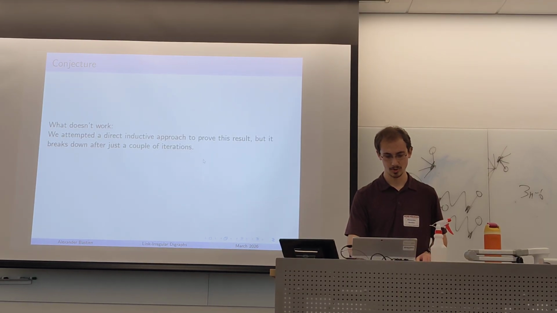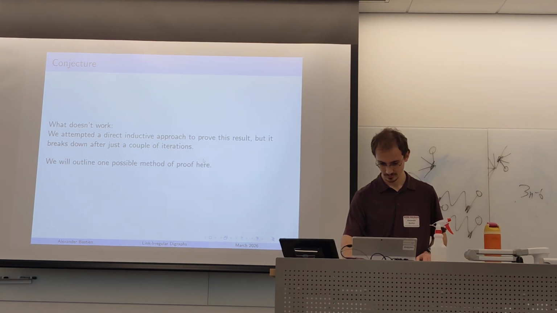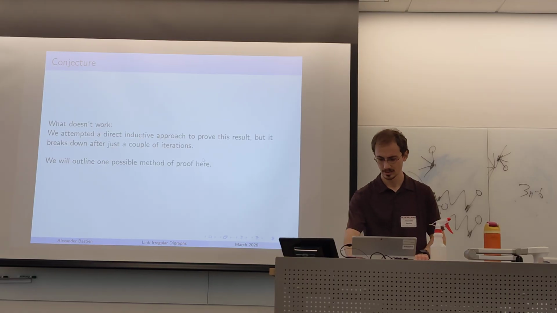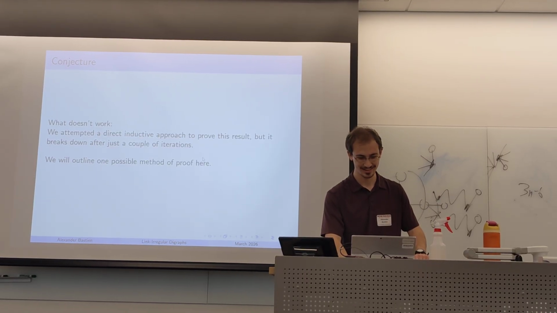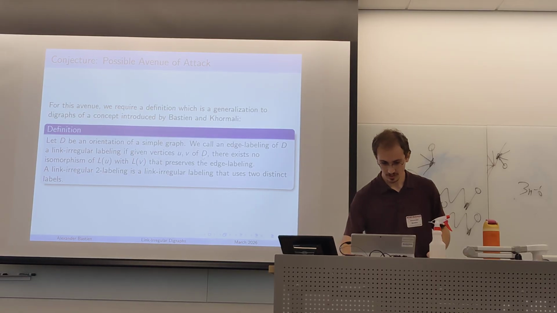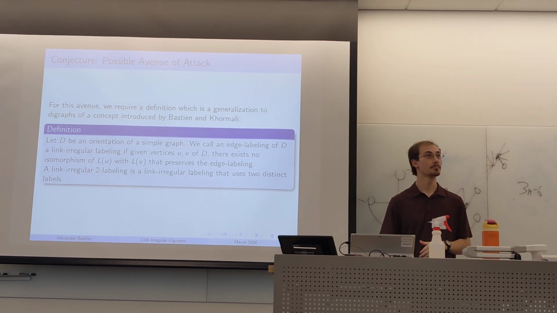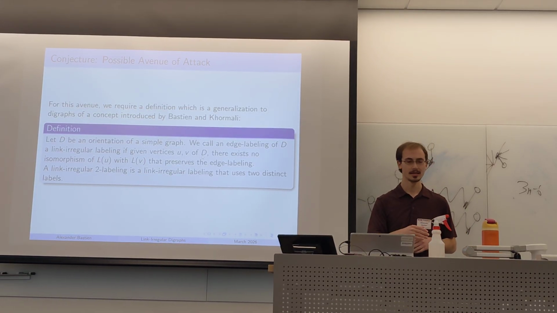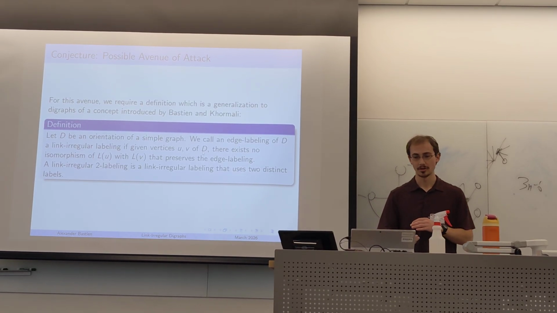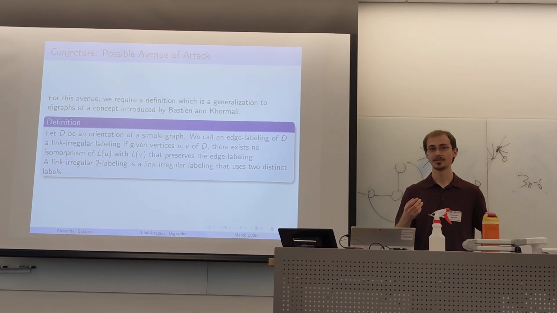So what might work? We'll briefly outline one possible method here, and this will be pretty quick, so try to bear with me. In a previous work that Dr. Kamali and I did, we introduced the concept of a link-irregular labeling of a graph. Here, we only need a link-irregular 2-labeling.